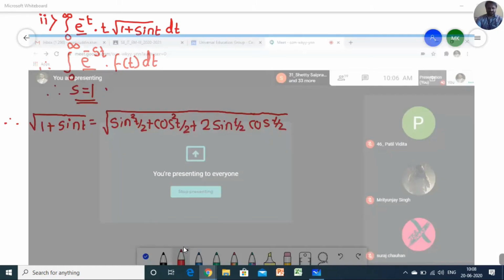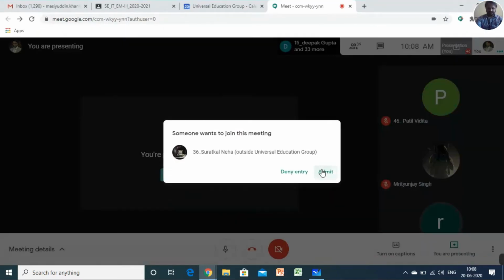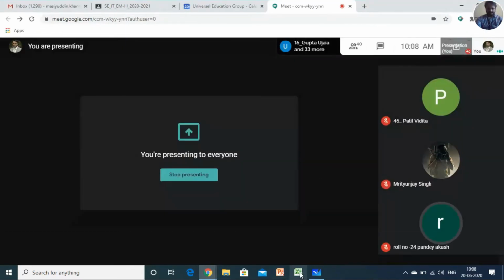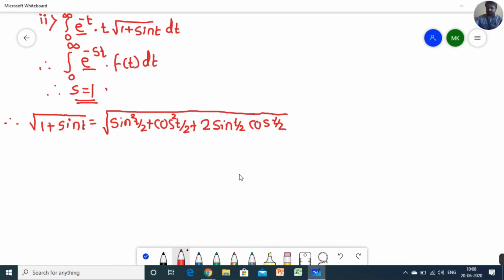Here we just use the basic formula of trigonometric functions: 1 is equal to sin square t by 2 plus cos square t by 2. Why did I use the half angle here? Because of this term sin t.